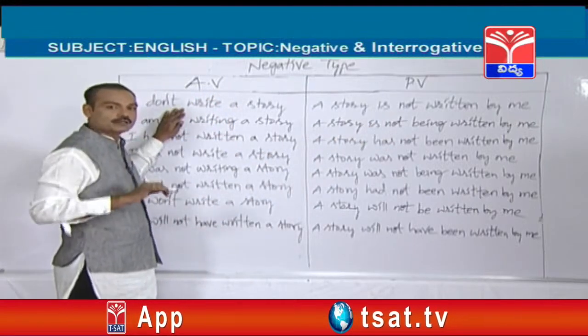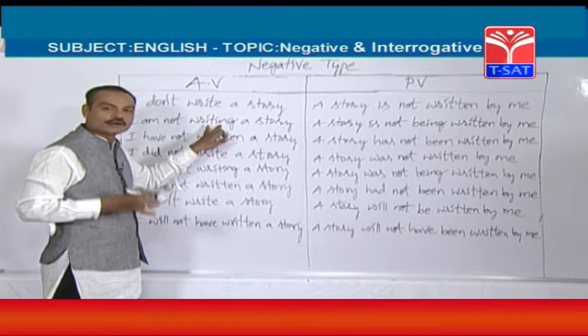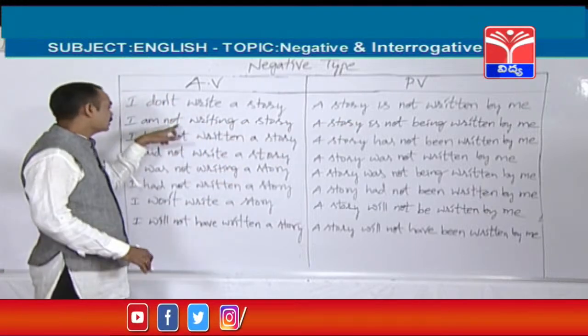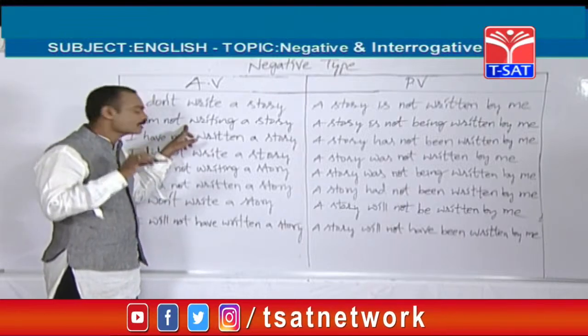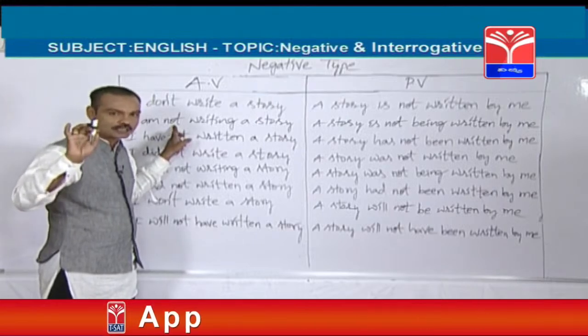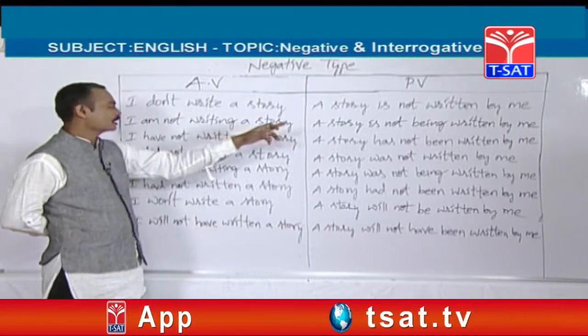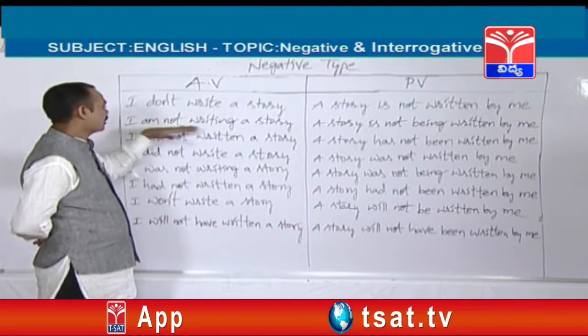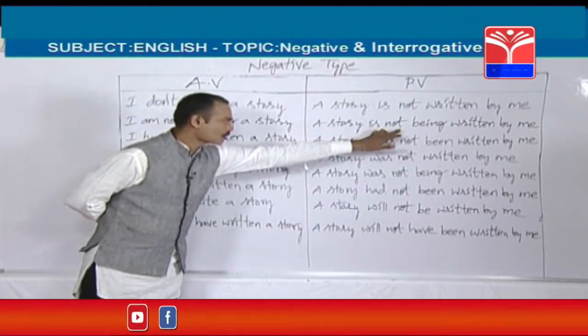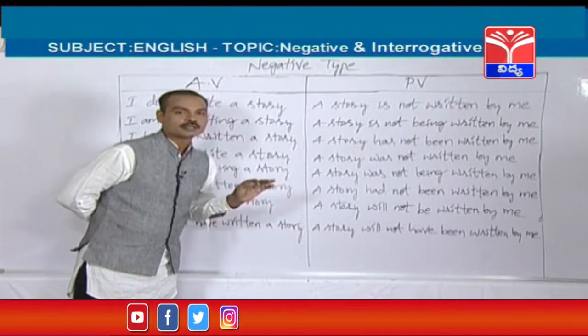I have already told you that whenever you find the ing form in the active voice, being should be used in the passive voice. Is it a positive sentence or a negative sentence? See, whenever you find not after the helping verb, that is called a negative sentence. So how do we change negative sentences? See, I am not writing a story. A story is not being written by me.